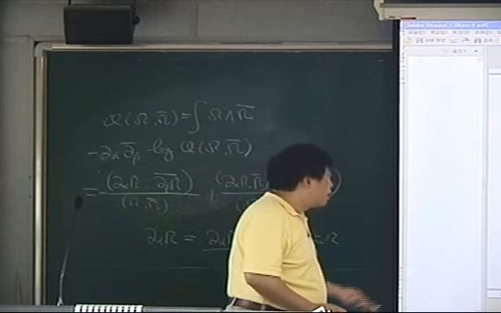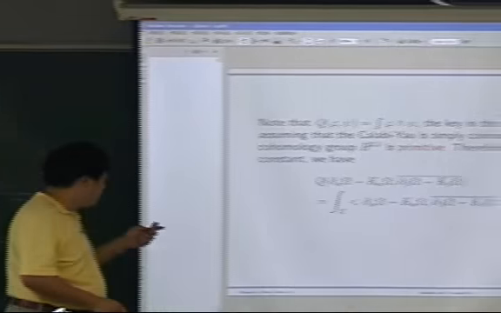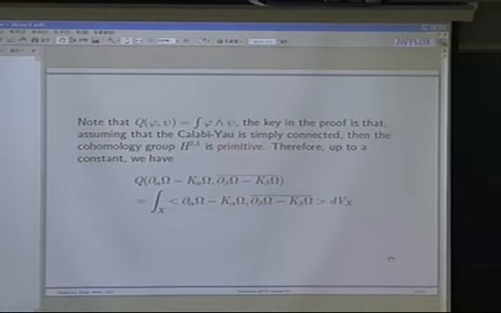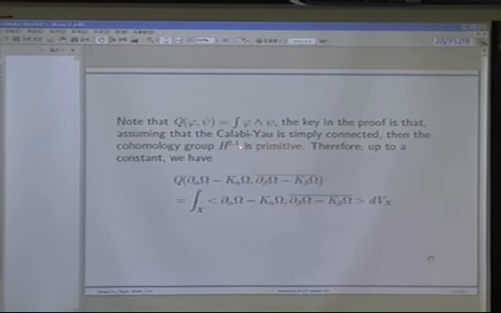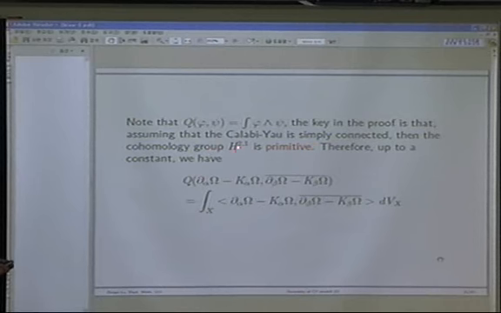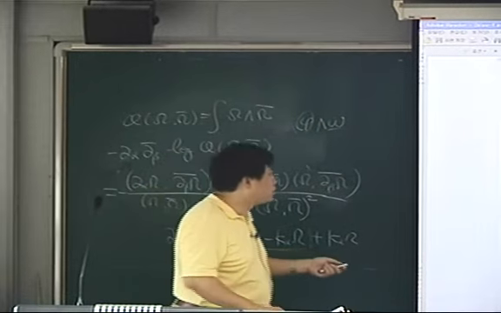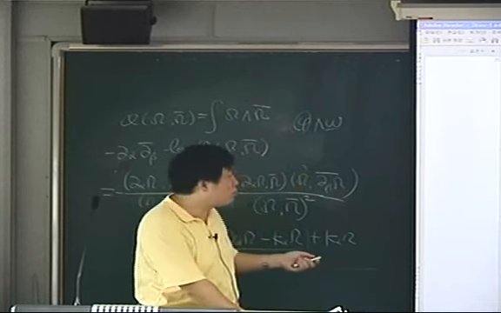Okay, so next is the key. When we assume the Calabi-Yau manifold is simply connected, then H^{2,1} is primitive. Primitive basically means that the harmonic form in this space is not of the form phi wedge omega, where omega is the Kähler form. Because if it is, then phi has to belong to H^{1,0}. This is (2,1), and H^{1,0} is nothing, it's 0. So every element in this cohomology group is primitive.